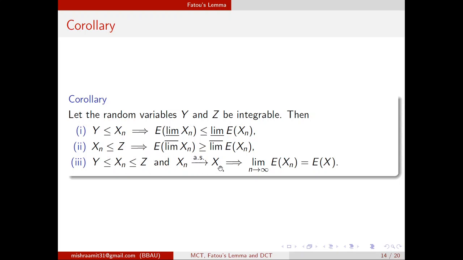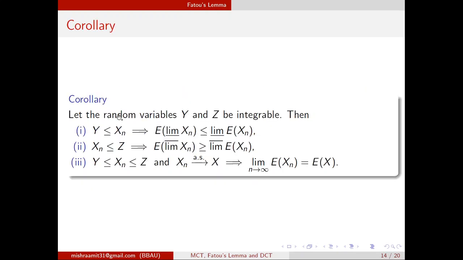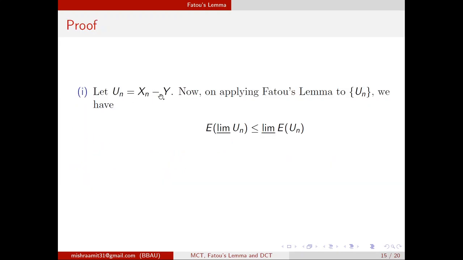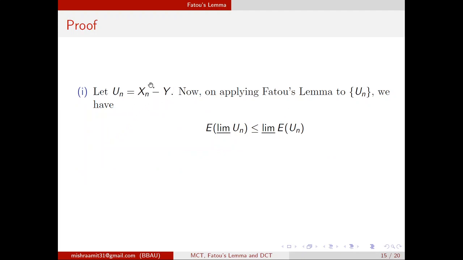Okay. So we will see the proof. First, for this we will define un as xn minus y. For the other part we will define z minus xn and so on. Now you know that xn minus y will be non-negative. So you can apply Fatou's lemma on un, and you will get the expected value of limit inferior un is less than or equal to the limit inferior of expected un.